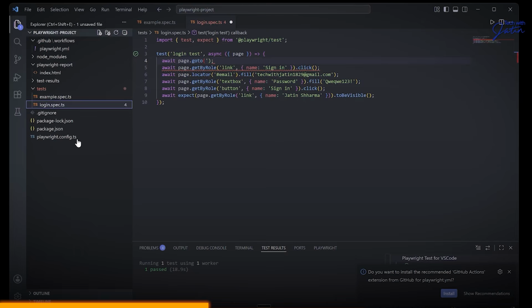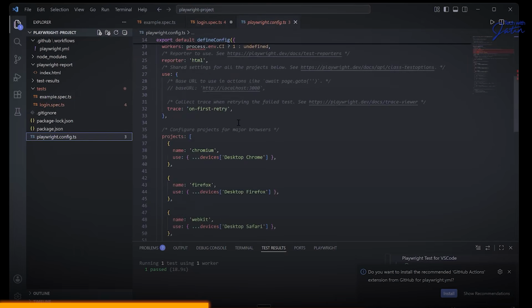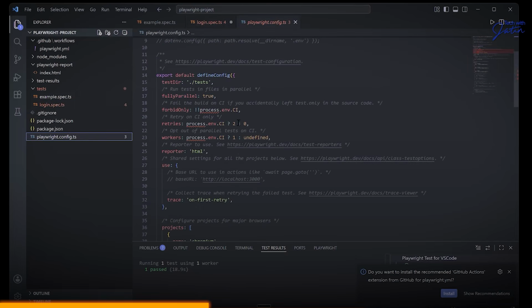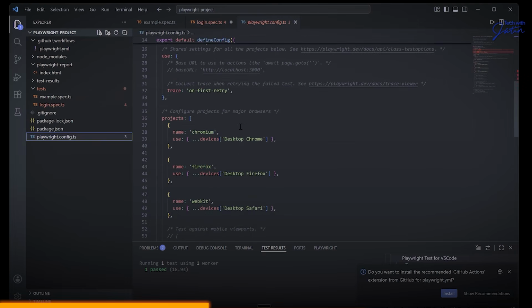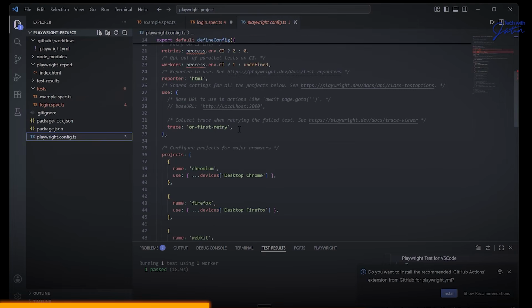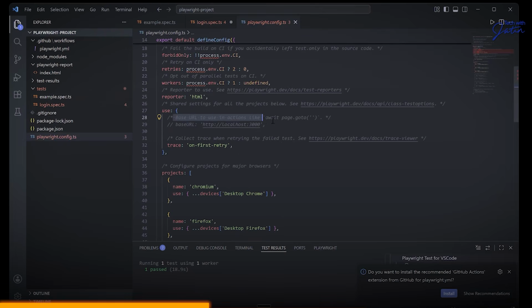this playwright.config.ts file. In the playwright.config.ts file, there is one place that you need to be aware of where you will be making one slight change. It uses the base URL of the application, await.goto. By default, it's commented. That's the reason they had hard-coded it in the sample example. Over here, it is localhost:3000. I'm just going to change this to my value.